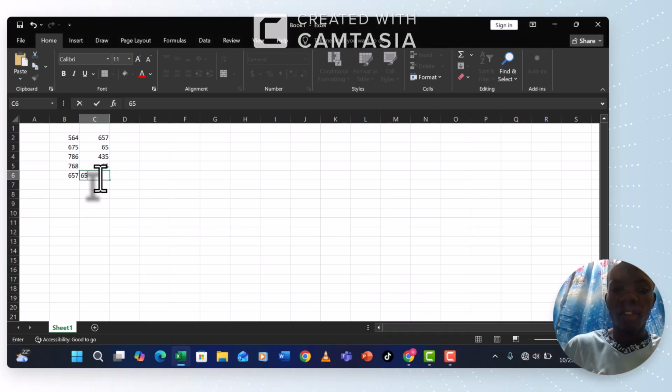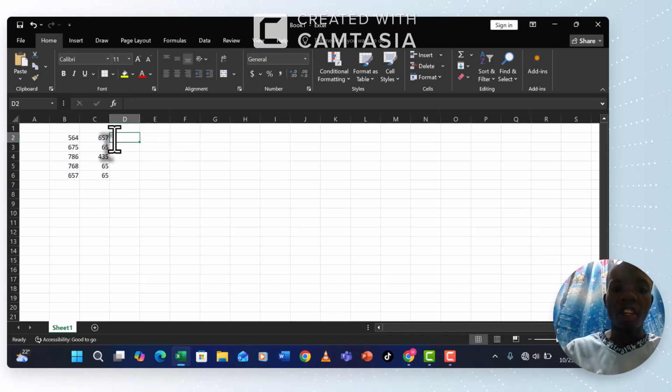This normally happens when you make a formula and then you make some changes within the data that the formula was calculating.